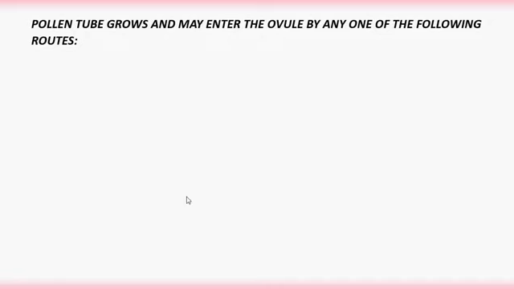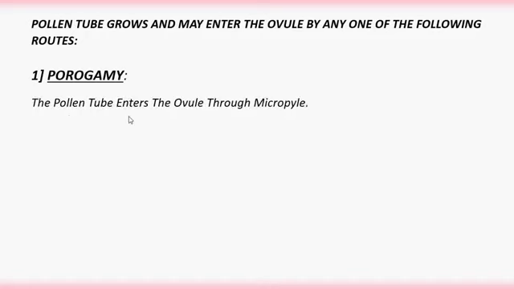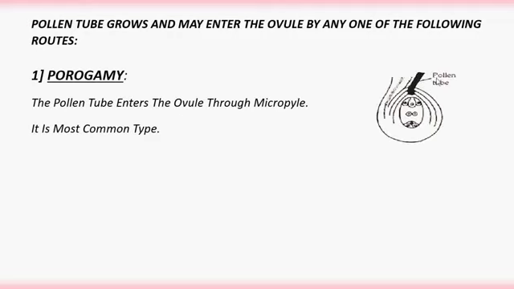Pollen tube grows and may enter the ovule by any one of the following routes. Number 1, porogamy. The pollen tube enters the ovule through the micropyle. Micropyle is an opening left by the integuments. Porogamy is the most common type of entry of the pollen tube into the ovule. It can be represented like this. So the pollen tube enters through the micropyle region.